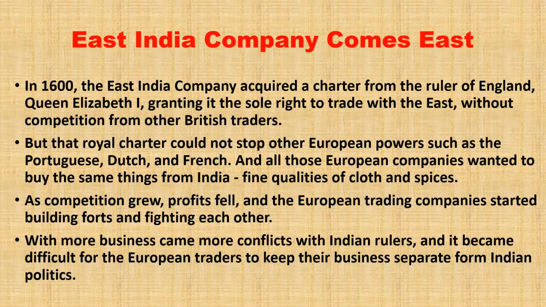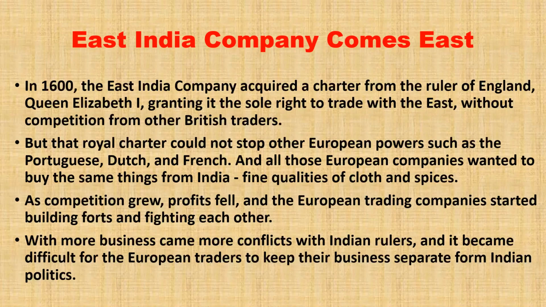This means that only East India Company from Britain can trade with India, not any other company from Britain. But the royal charter could not stop the other European powers, such as the Portuguese, Dutch, and French. All those European companies wanted to buy the same things from India: fine quality cloth, which we will learn in detail, and spices.